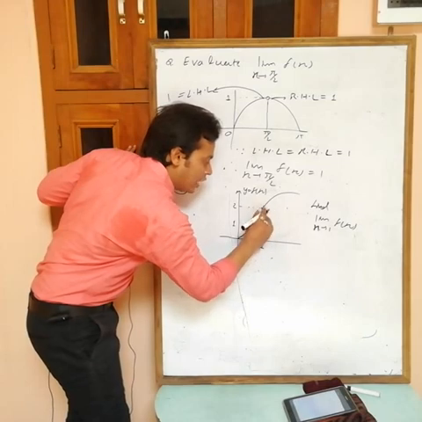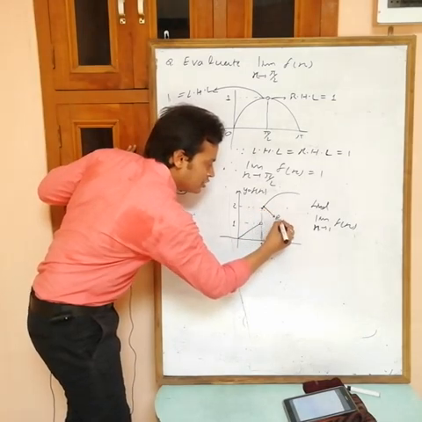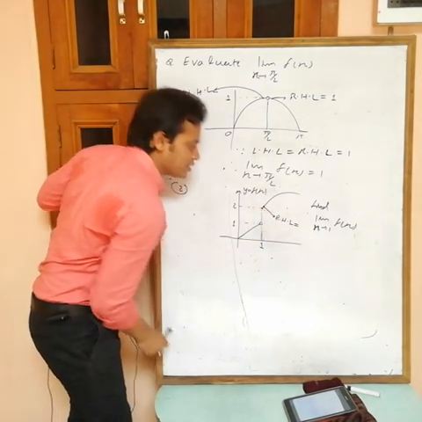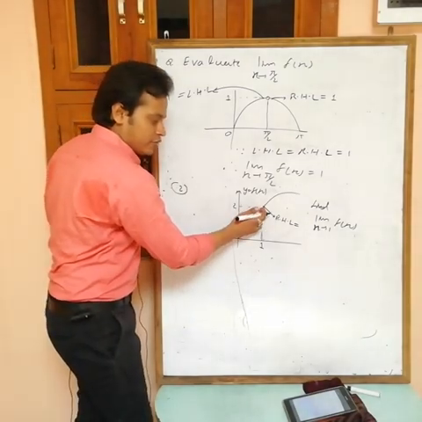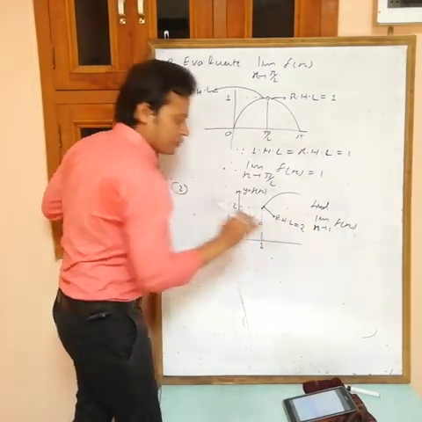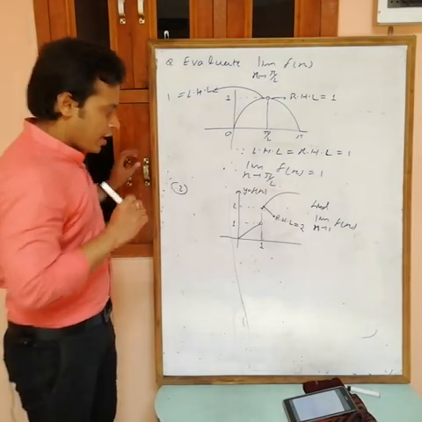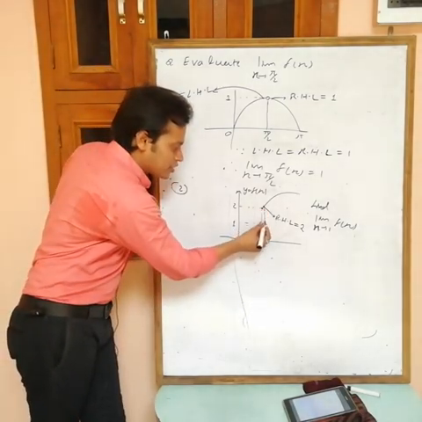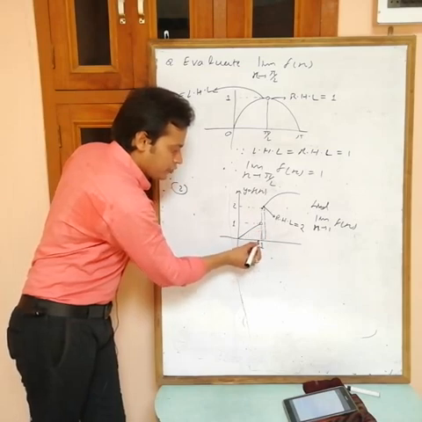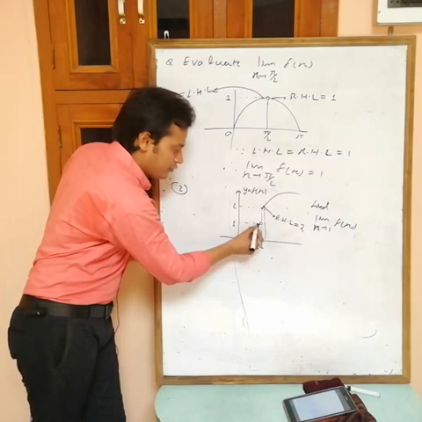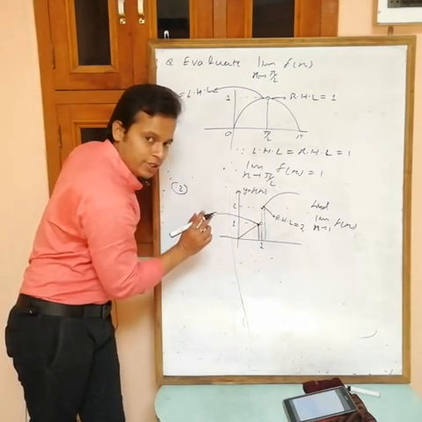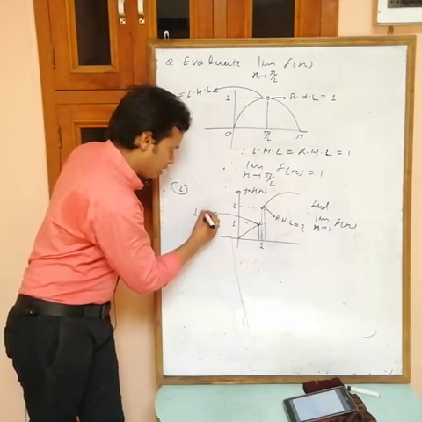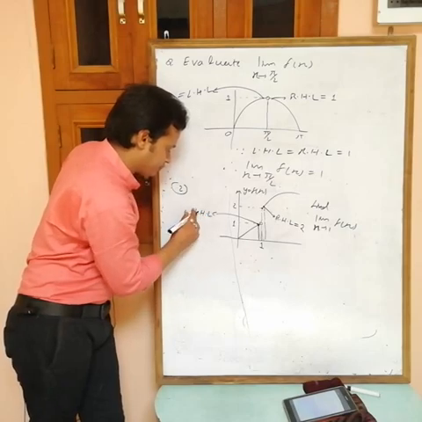So value at just next point to a is this one. This one is RHL, and this RHL is approximately 2, so suppose 2. Okay, and LHL is the value of the function at just previous point. Just previous point to 1 is this one. Now can you find this value? This value is approximately 1. So LHL is equals to 1.